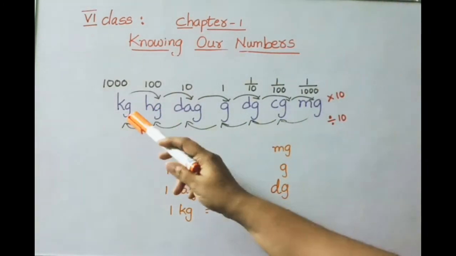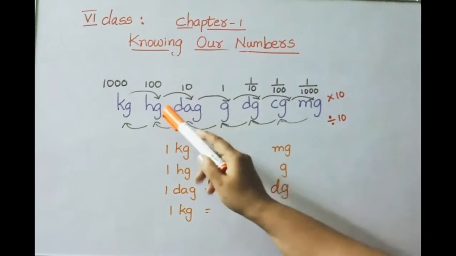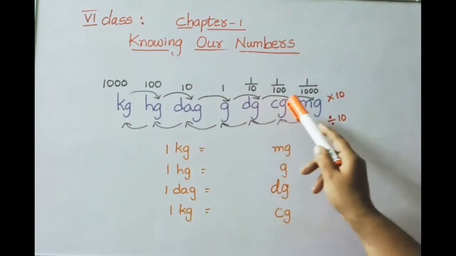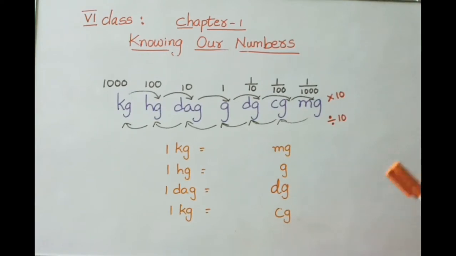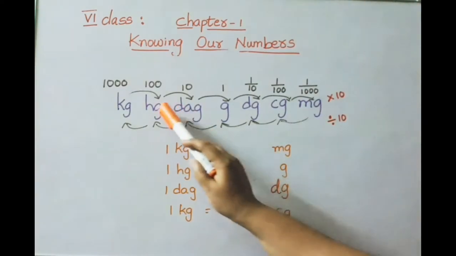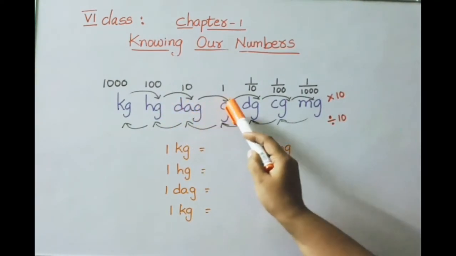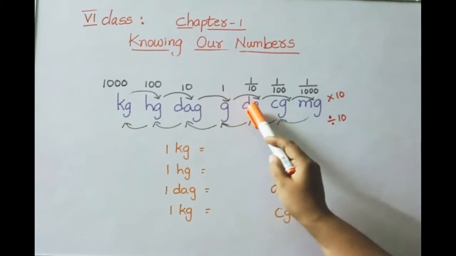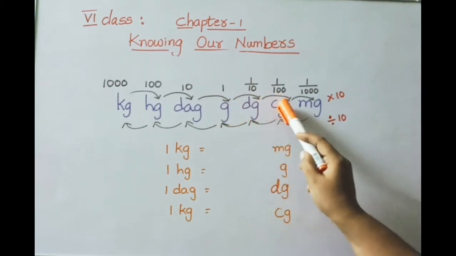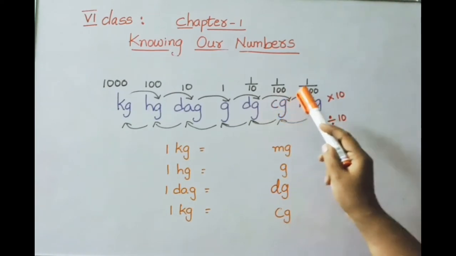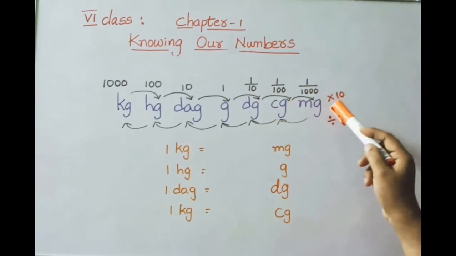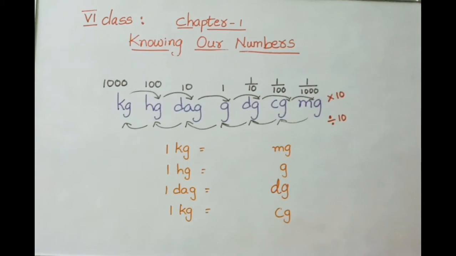See here, kilogram to milligram, how many places are there? 1, 2, 3, 4, 5, 6. Each place we have to multiply by 10. So 10 tens, 100; 100 tens, 1000; 1000 tens, 10,000; 10,000 tens, 1 lakh; 1 lakh tens, 10 lakh. So 1 kilogram equals 10 lakh milligrams.